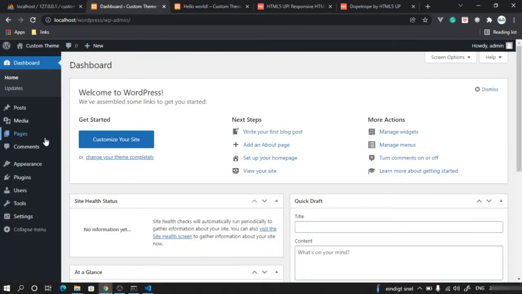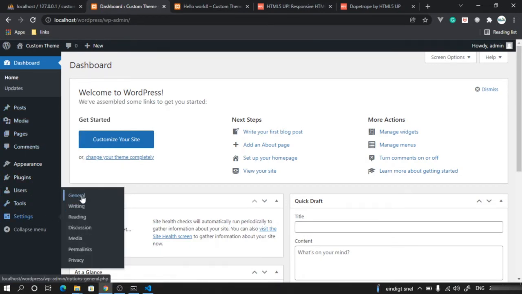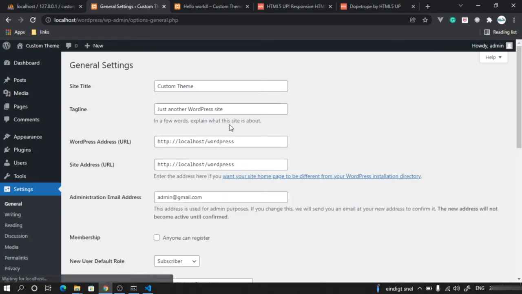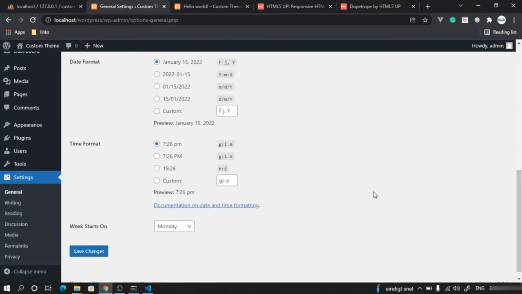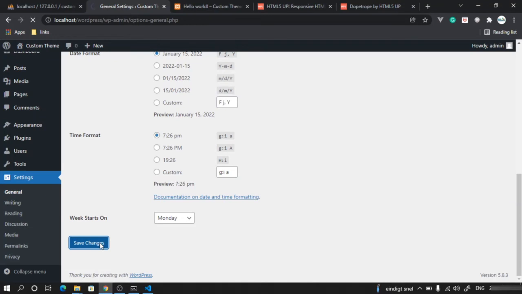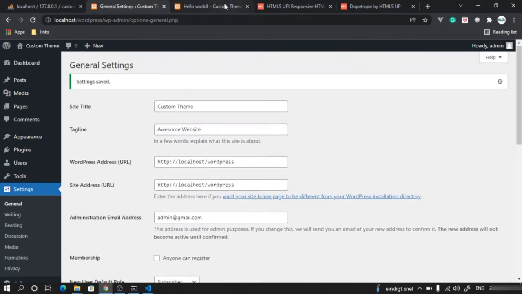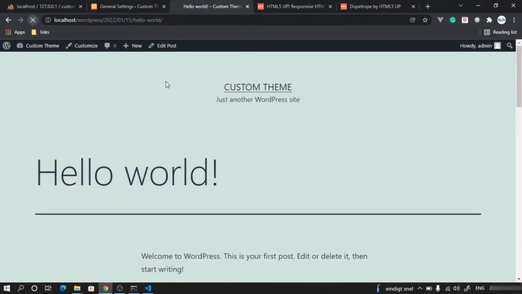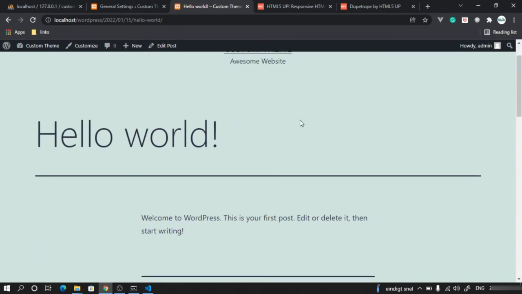So I can go to settings general and I can say awesome website. And if I just save this without any code changes, if I go now and refresh my browser, you see it has got modified.